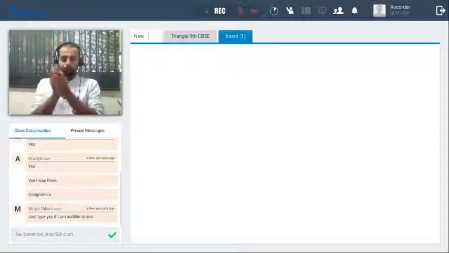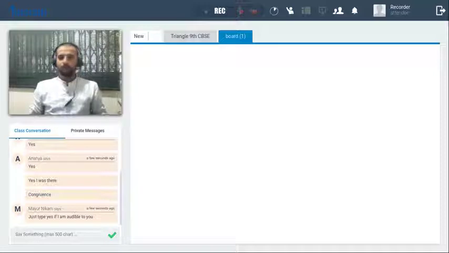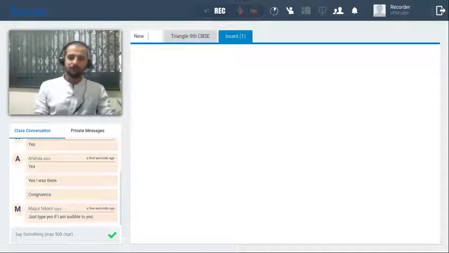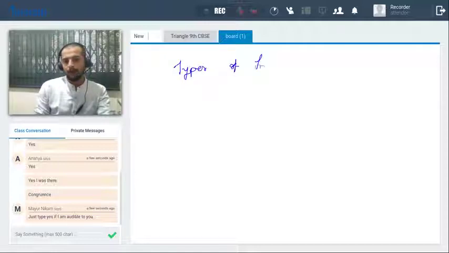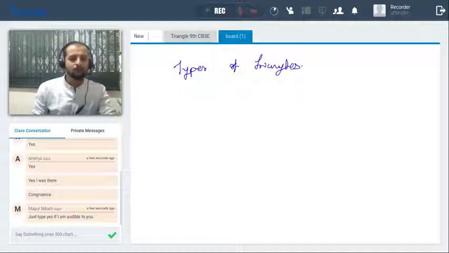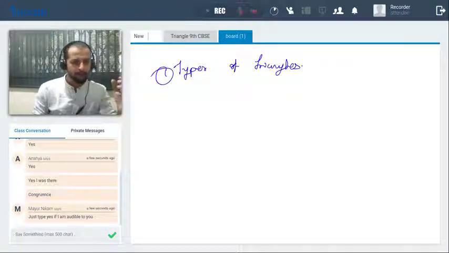Before we start, I'll just revise a few of the last topics. In the last session we have covered the types of triangles, right? Which are the types of triangles we have covered in the last topic?